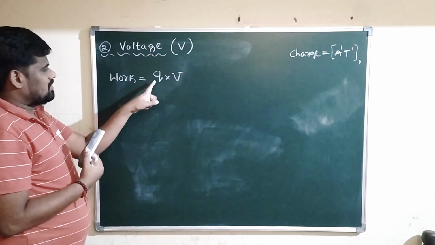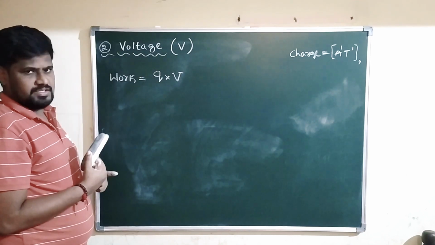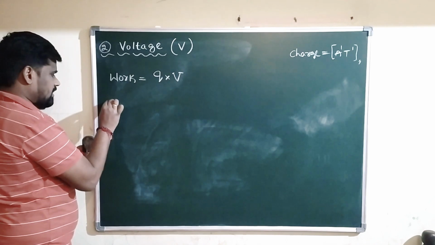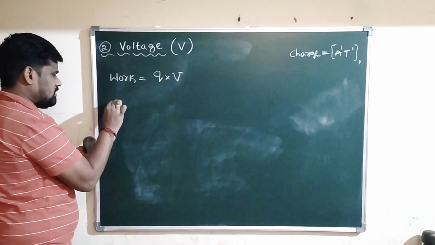Q is called charge, V is called voltage. We want V here. That is, V is nothing but voltage.